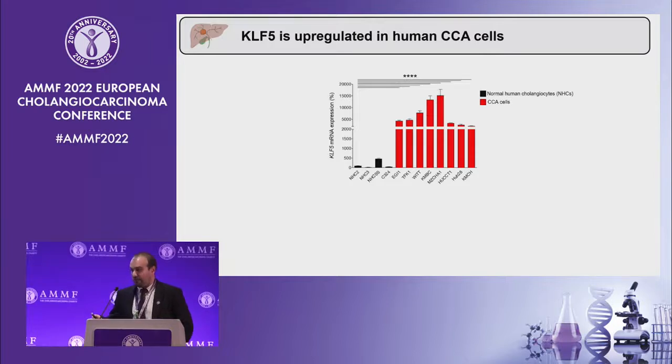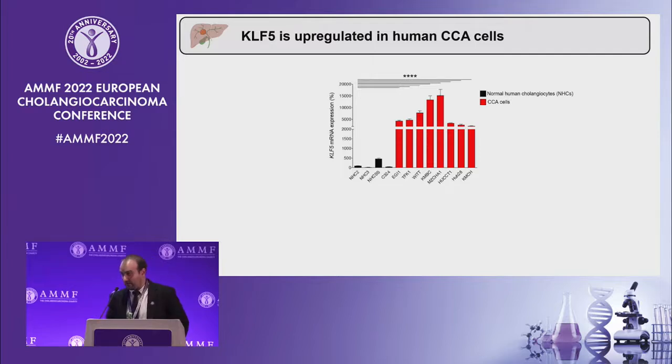We also evaluated the expression levels of KLF5 in human cholangiocarcinoma cells in culture when compared with normal human cholangiocytes. And when we evaluated the expression in these 8 human CCA cell lines compared to the 4 normal human cholangiocytes in culture, we observed that the mRNA levels of KLF5 were markedly upregulated in all the CCA cell lines evaluated when compared with the 4 normal human cholangiocytes.